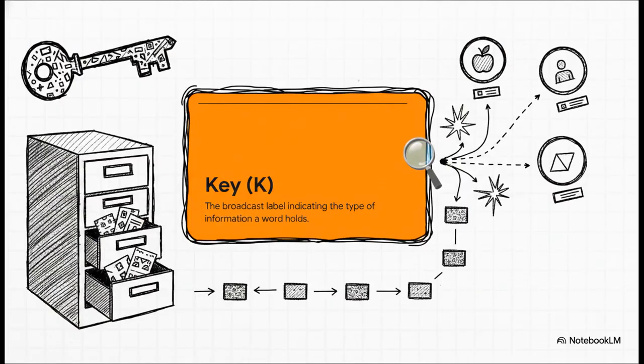The query is basically the active token scanning its environment, searching for semantic relationships to anchor itself. Now, if the query is the search, the key, or K, is the broadcast label or advertisement. Every single token in the sequence generates a key vector advertising the exact type of semantic information it holds. So when the query vector from our active pronoun goes searching, it computes a dot product against the keys of all the preceding words in the sequence. This is a direct mathematical comparison. And when those vectors align mathematically, meaning the query's search criteria matches the key's advertised semantic payload, we get a high attention score. That high score signifies a crucial contextual match between those two tokens.